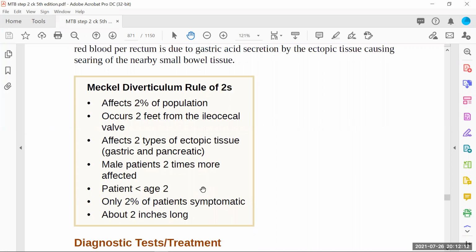But in your recall, in your MCQs, you will not get anything like this. Apart from this, only on examination can you find it, about 2 inches long and most of the time 2 feet away from the ileocecal junction. That's a typical point where you can find this Meckel's diverticulum. Plus, an appendicular mass may also be found. But these are rules of twos, and they won't add value to solving MCQs, because most MCQs will describe the presentation of the child and ask what you're going to suspect.